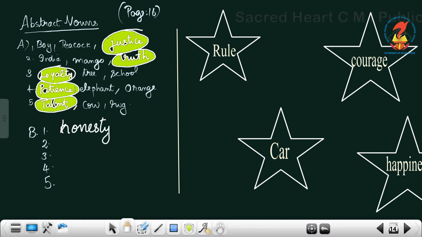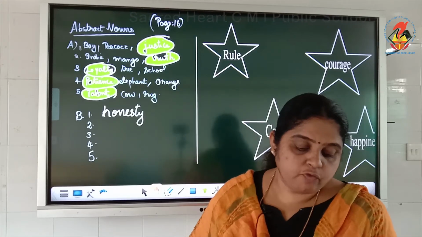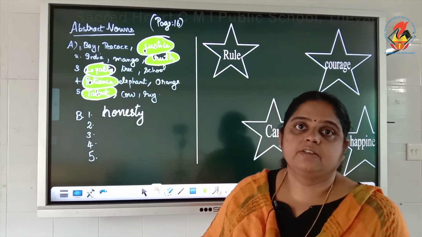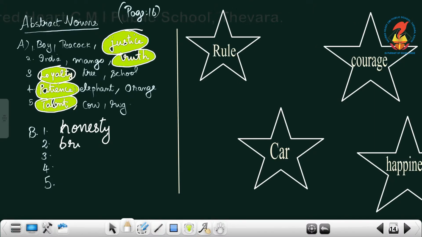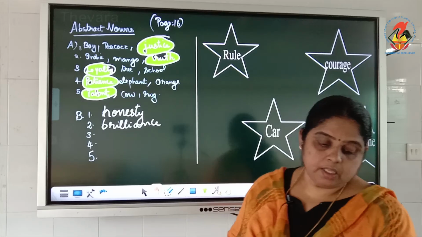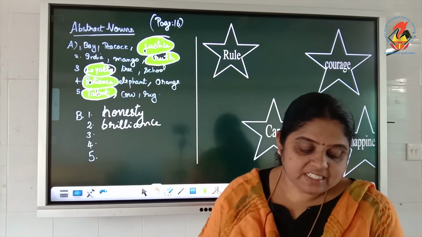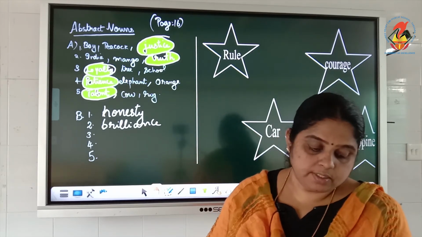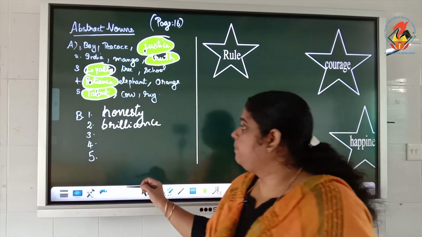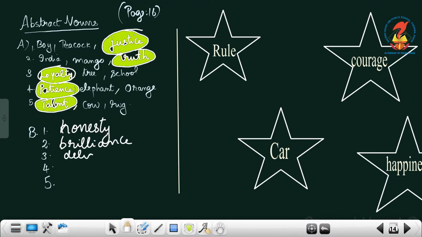Please underline honesty. Second one, you must believe that woman's brilliance. Which is it? Yes, brilliance. So second one is brilliance. The abstract noun is brilliance. Then third one, to my delight, everyone arrived on time. What is it? Delight. Please underline delight.